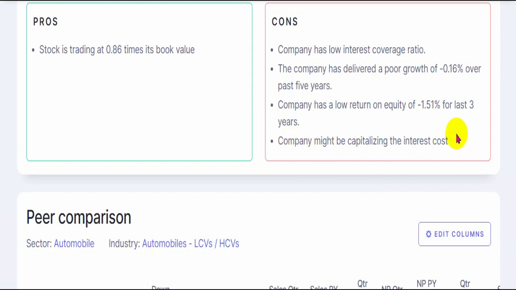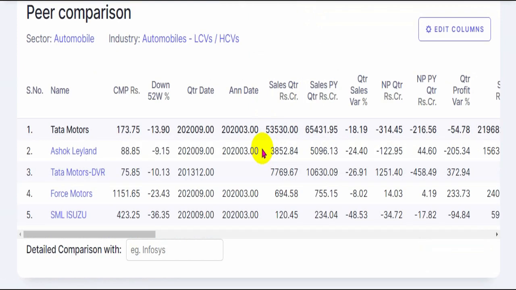This is just a general statement. They may or they may not be doing it. We'll need to check it out in their financial statement. In the peer group comparison, I am looking at Tata Motors with Ashok Leyland and see at least out of these two which is the better one and where we can put our money if we do want to, or completely ignore them as of now.